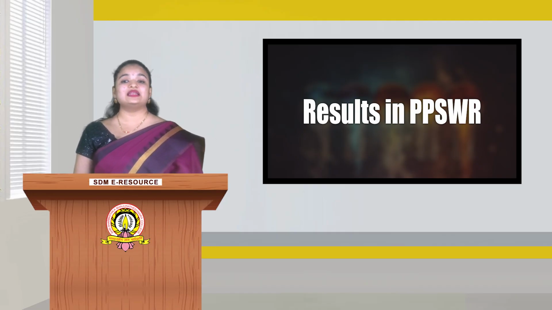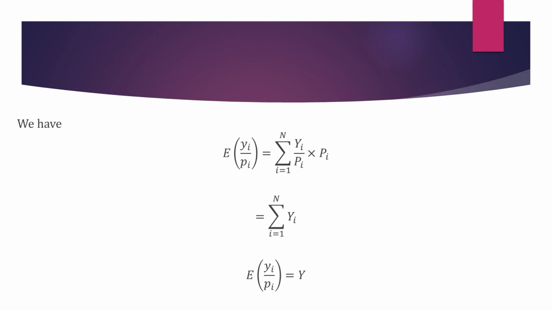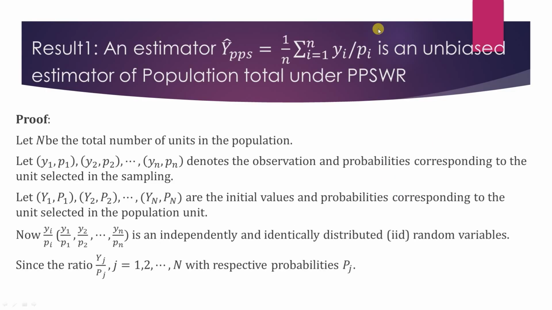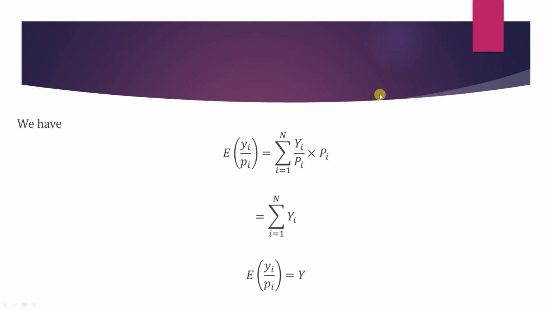To prove it is an unbiased estimator, we have to check the expectation. If the expectation of the expression equals the population total, then that expression can be considered an unbiased estimator. So we start by taking one term from this expression, that is yi by pi.